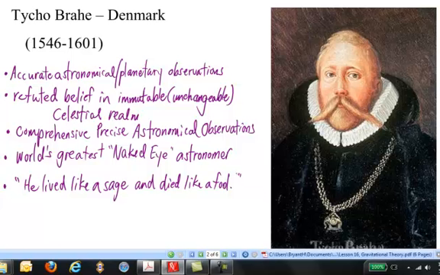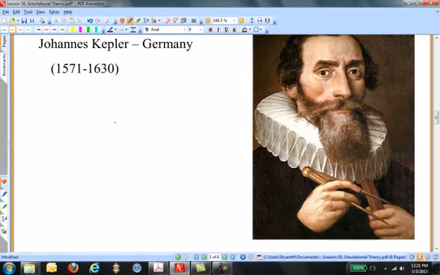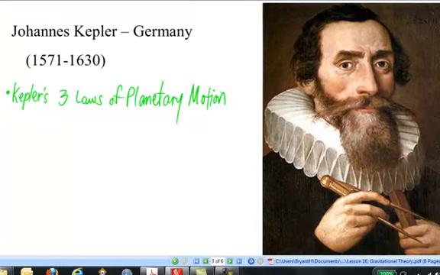Tycho's empirical observations, which set new standards for precise and objective measurements, provided an essential foundation on which the scientific revolution was built. Tycho's young assistant, German Johannes Kepler, was the next figure in the scientific revolution, known for his 3 laws of planetary motion. A brilliant mathematician, Kepler cast excellent horoscopes, and this kept him employed for most of his life.